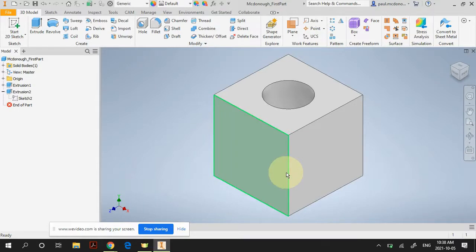Now, you just have a brief glimpse of the power of this. So say this cube was part of the space shuttle. I was making a single part for the space shuttle. If that part happens 100 times in the construction of the space shuttle, I update it once on the main master part, and it'll update every one of the 100 parts in the assembly.